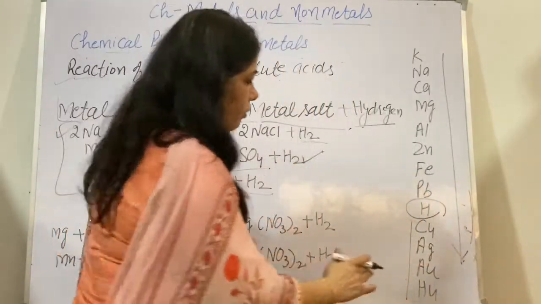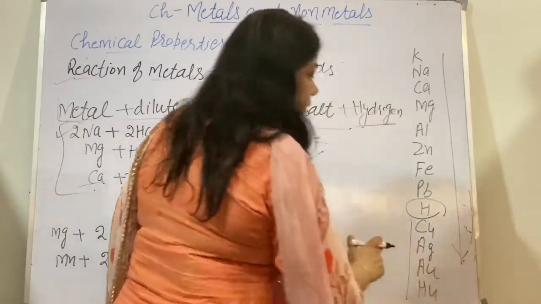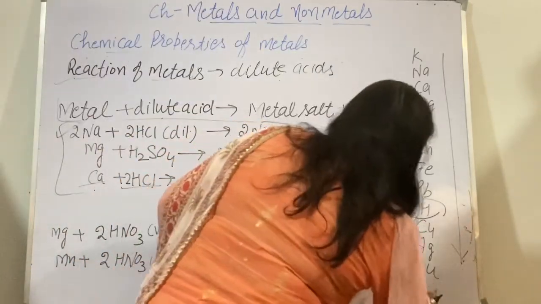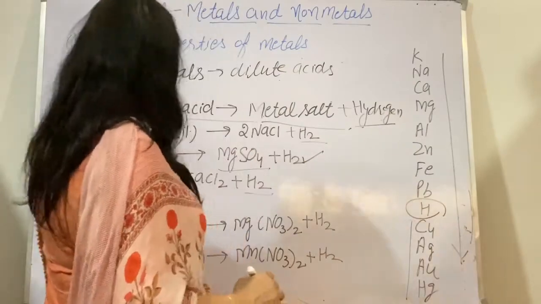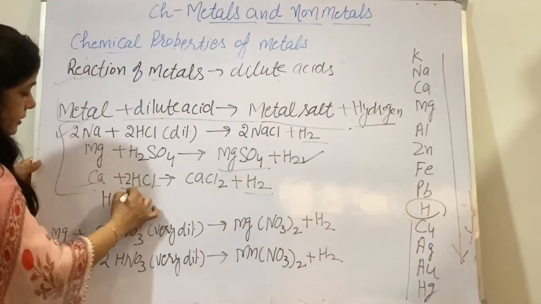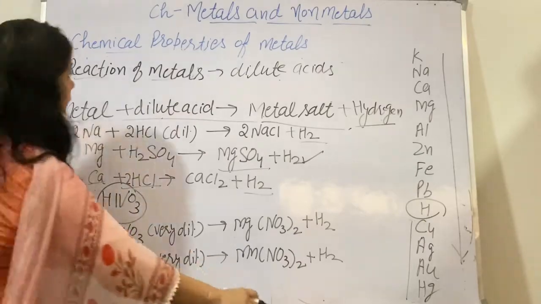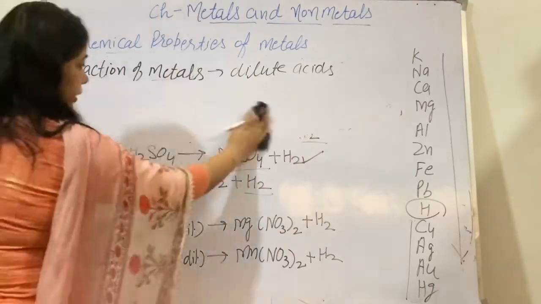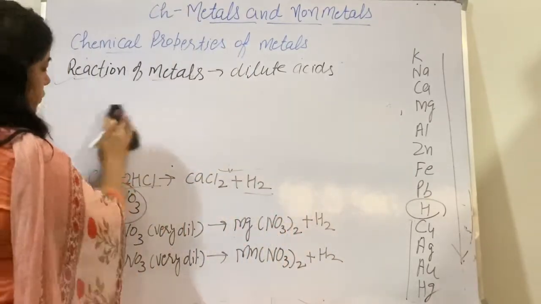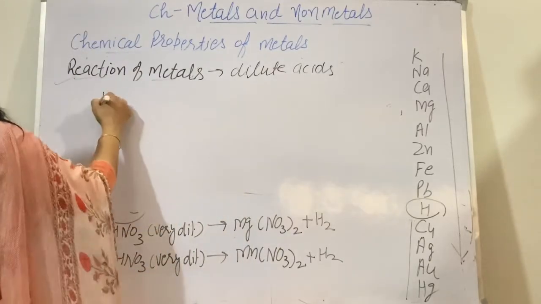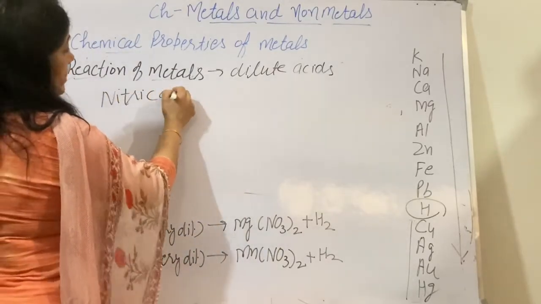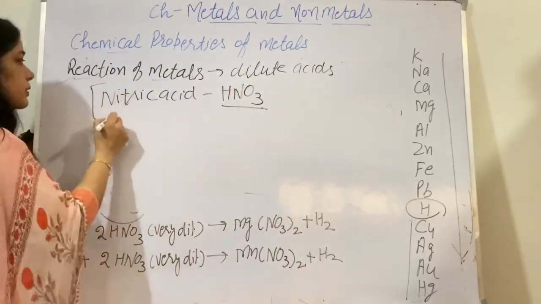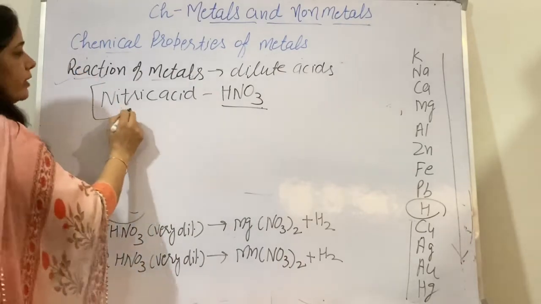They do not react with hydrogen. Right, fine. Now the next is what? Here one more acid is there, that is nitric acid. Now one more interesting fact: metals react with hydrochloric acid, metals react with sulfuric acid, and there is one more acid called nitric acid, HNO3. Metals do not react with nitric acid.